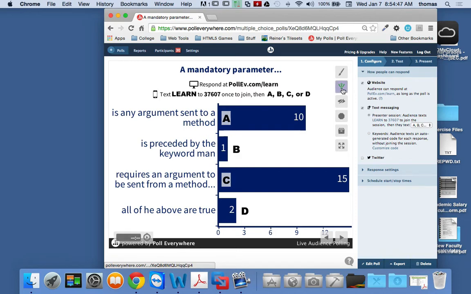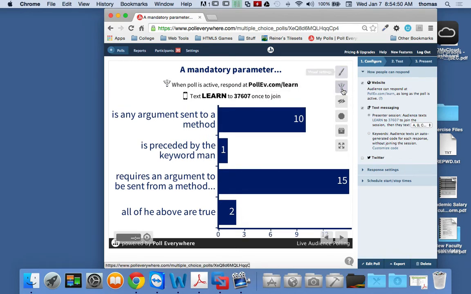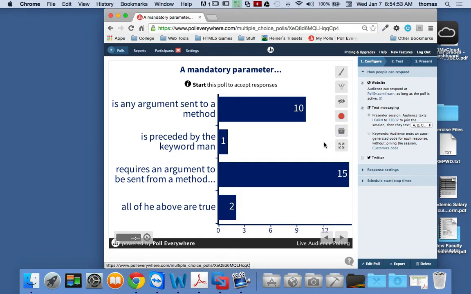So let's take a look at some of the results. I'm just going to stop the poll. So let's look at this. A mandatory parameter, when we look at a method, is definitely not D. So everyone who says all of the above, I put all of the above, of course, when I was typing it, because it was this morning, just before my coffee, so I didn't have a chance to even properly type stuff. You'll have to excuse me for that one. All of the above is not true. It says is preceded by the keyword man. That's why all of the above is not true, because there is no keyword man. So that's wrong, for whoever picked that one. Those three responses, and again, it's anonymous.